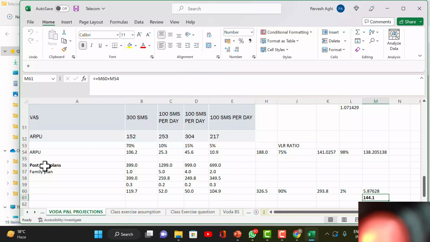So it gives you only 5 rupees. So overall ARPU comes to 144. आपका आरपू कितना दे रहा है पोस्टपेड? सिर्फ 5 रुपए on the total subscriber bill. All the ARPU is coming from prepaid, because 98% of the customers are all prepaid, isn't it?